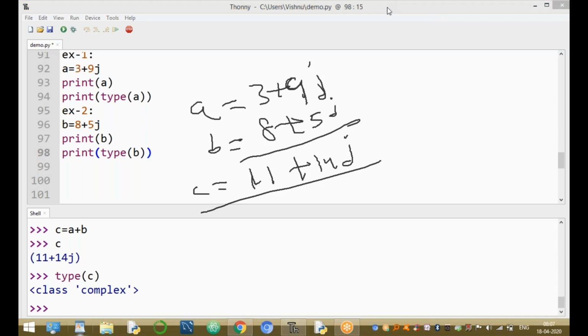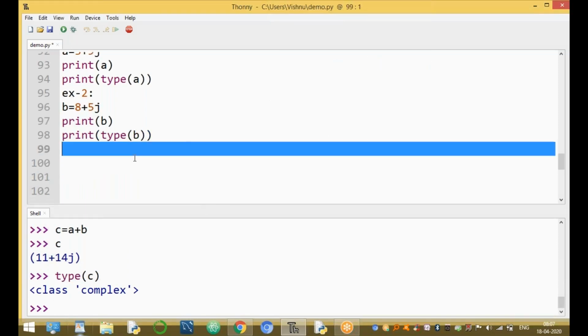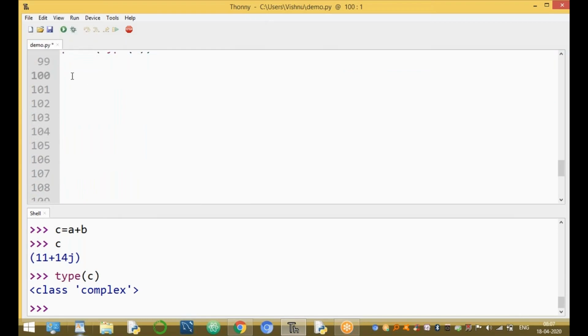Very good. Clear up, all of you? Right, and go to the next topic. The next one is the Boolean data type. What is the Boolean data type? The fifth one is the Boolean data type. It represents only two values.